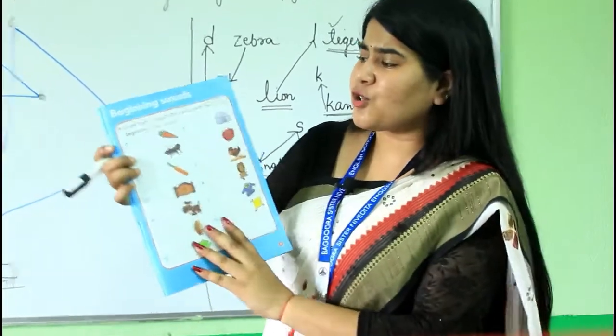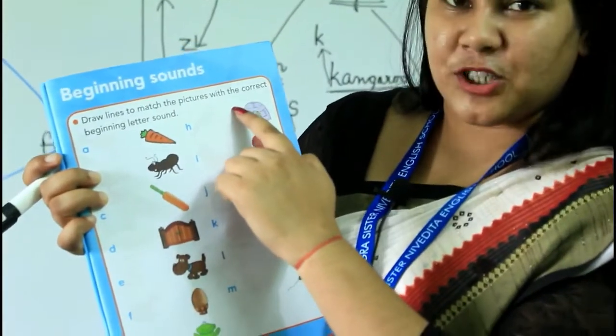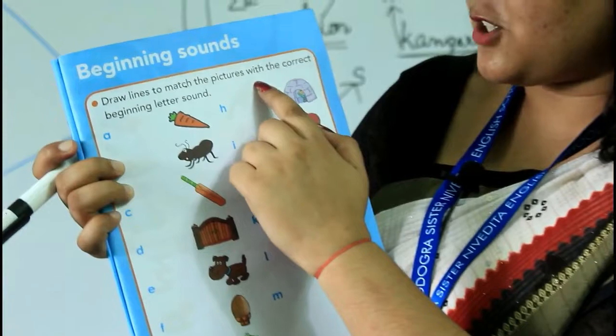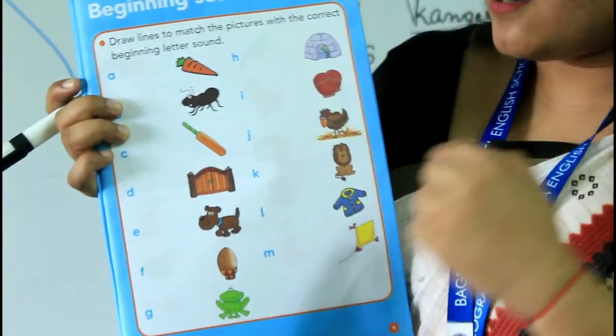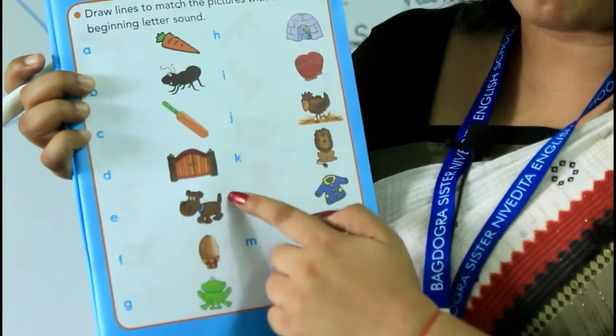Okay. So what you have to do here, let's see. Draw lines to match the picture. Everyone repeat after me. Okay. Draw lines to match the pictures with the correct beginning letter sound. Now there are a lot of pictures and letters given over there. So you have to match these alphabets to these pictures.